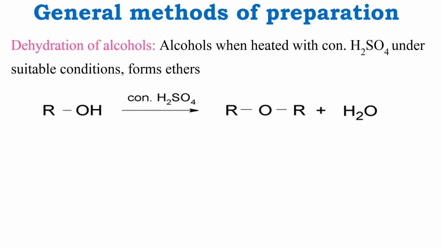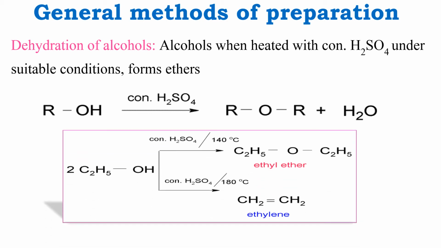Now, general methods of preparation of ethers. The first one is dehydration of alcohols. Alcohols, when heated with concentrated sulfuric acid under suitable conditions, give ethers. That is, ROH, an alcohol, when treated with concentrated sulfuric acid, forms ether and water.